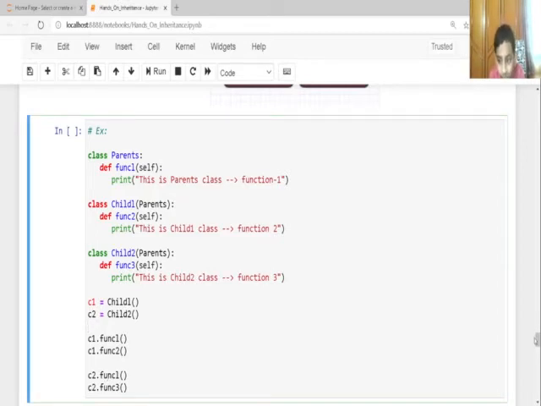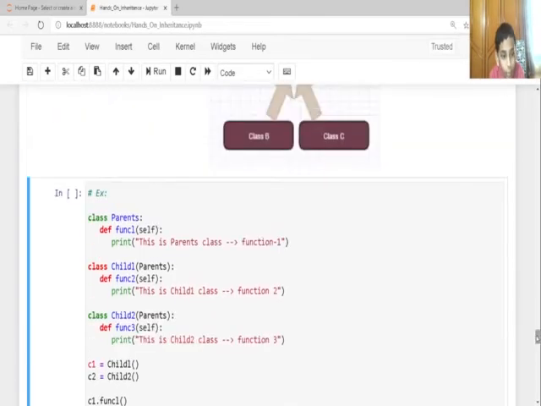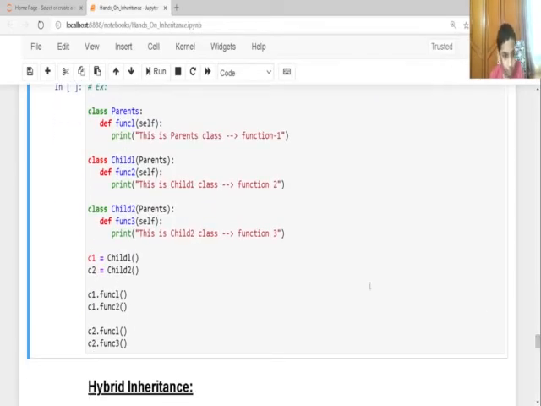So let's check what it will execute. C1 is an object of Child1, C2 is an object of Child2. So here C1.function1 is going to be function1: this is parent class function1. It will execute this first. Then function2, it will execute this next.